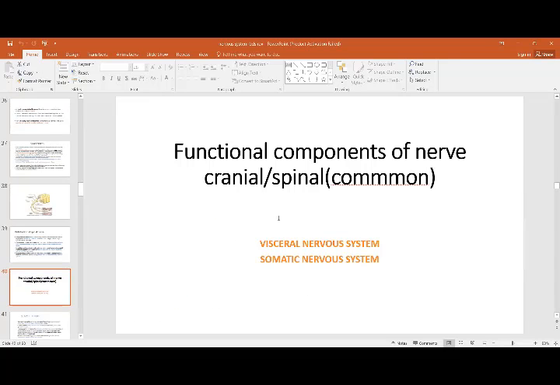Then what are the functional components? What sort of fibers do you have in the spinal nerve? This is the visceral spinal nervous system, and then you have the somatic, as we said too. Visceral is going to be concerned with the organs. Somatic is with your skeletal muscles towards the periphery.